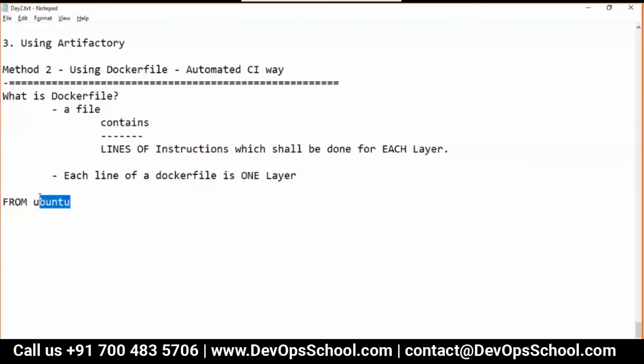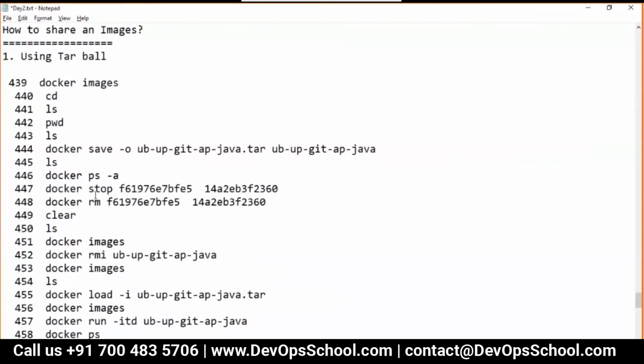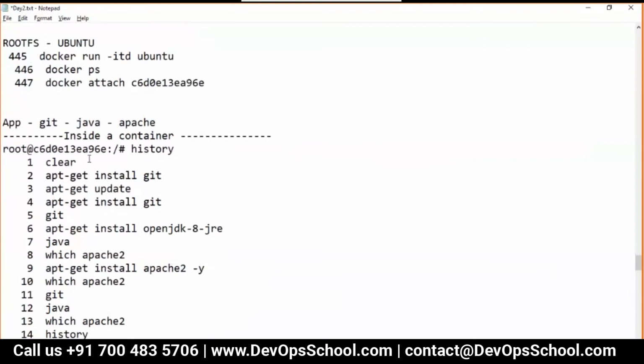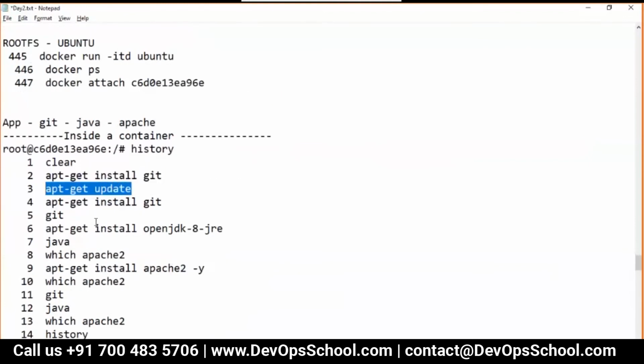I want to create a container from Ubuntu. Simple, so you got the container here. Now inside this container, what do you want to run?